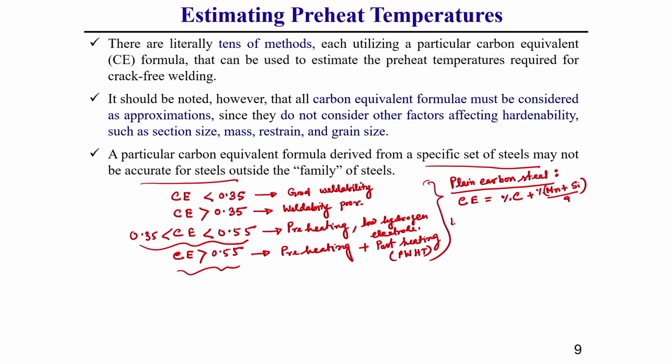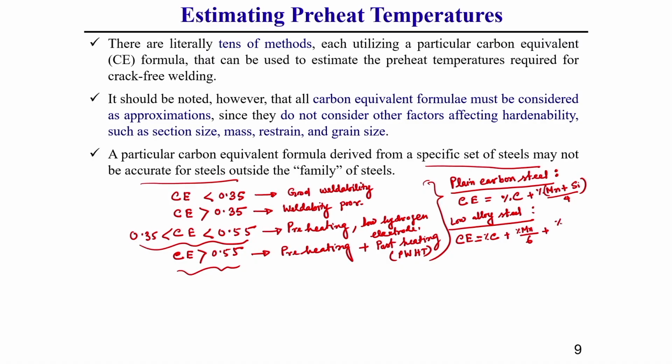Now, for low alloy steel, the carbon equivalent is equal to percentage of carbon plus manganese by 6. Low alloy steel is a composition of different alloying elements like manganese, molybdenum, chromium and vanadium.